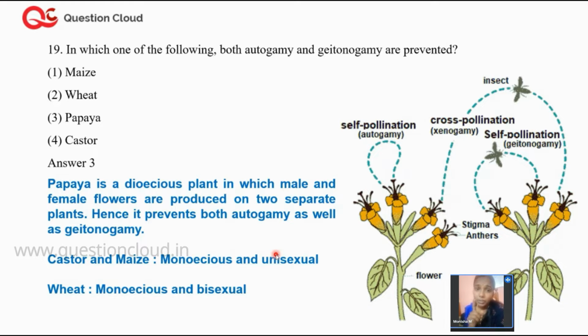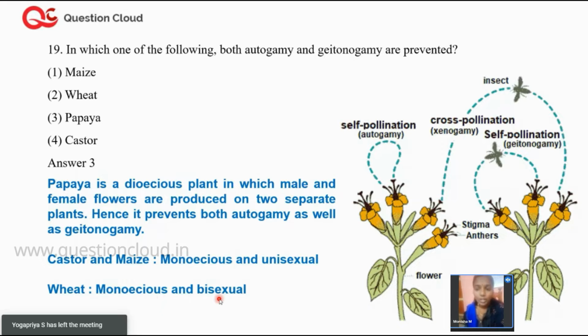Why? Because in geitonogamy, here they are bisexual. Bisexual means the androecium is present in a separate flower and the gynoecium in a different flower, but on the same plant. Bisexual plants have both sexes present in two different flowers of the same plant.